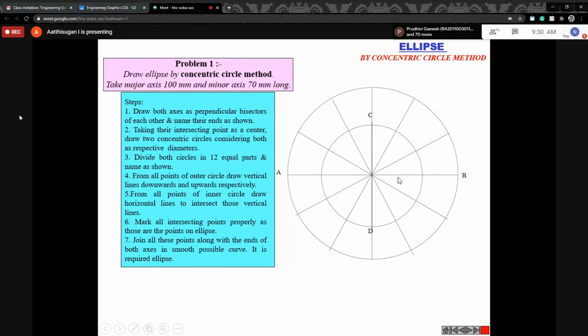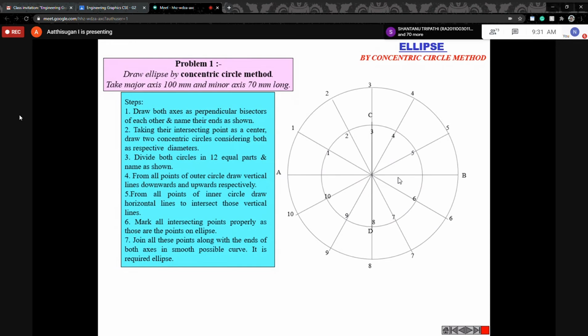Next you give the naming also, like 1 to 10 numbering given here. Up to this, any doubt? No. Okay, simple. Draw the circles, 70 mm diameter and 100 mm diameter, with the same center point. Next, divide the circle into n equal parts. Here we divided it into 12 equal parts.